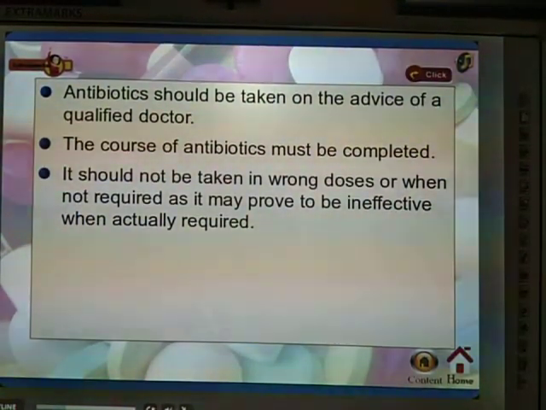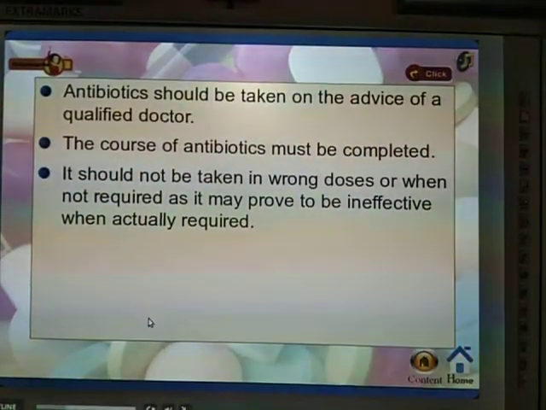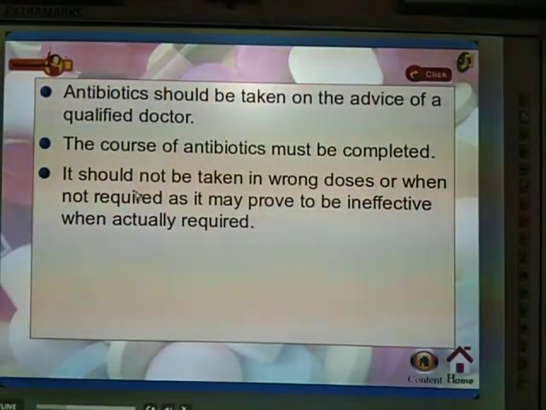So take them only on the advice of a qualified doctor.